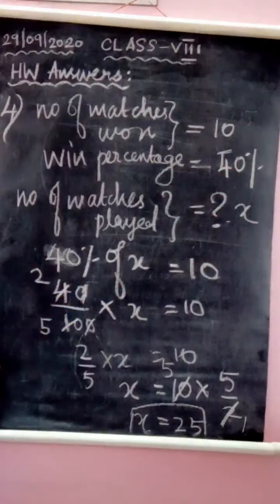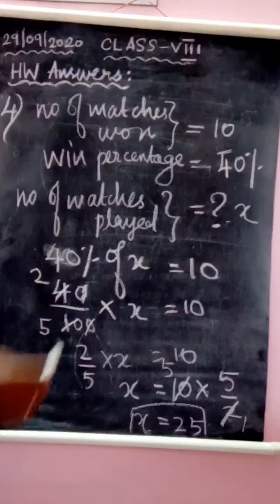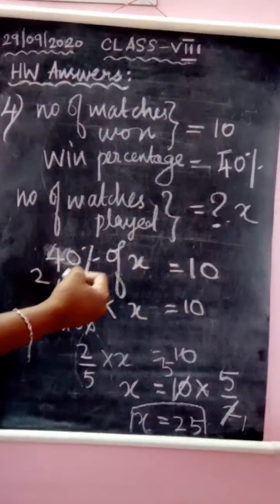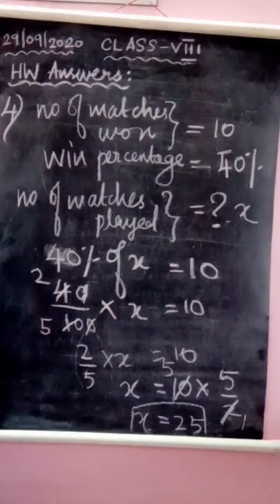Is it clear, children? So the question is we have to find how many matches they played in all. So in this way you will use percentage of total matches equal to number of matches won, and then step by step you will solve and find the unknown value. Clear to all of you?